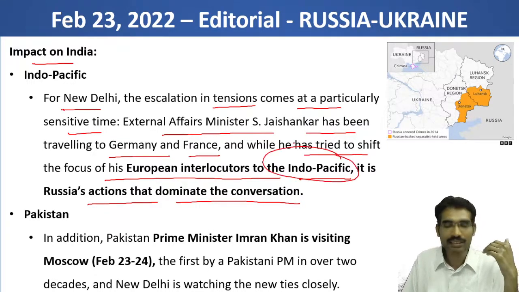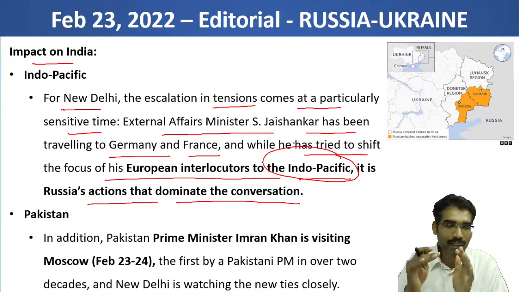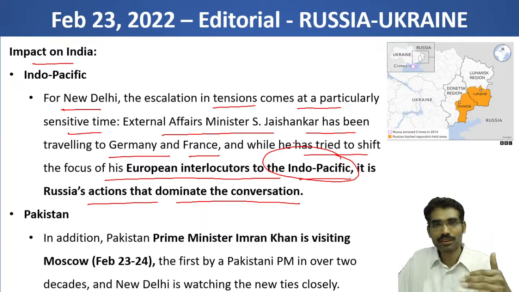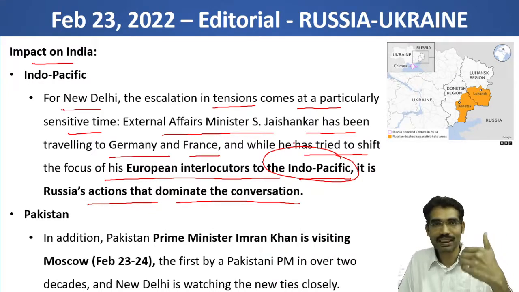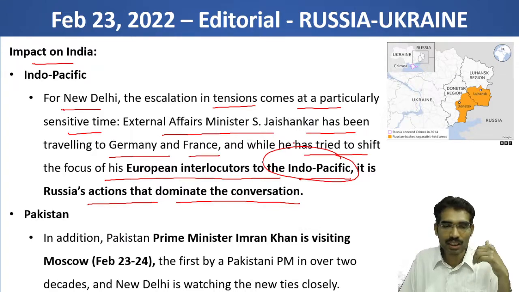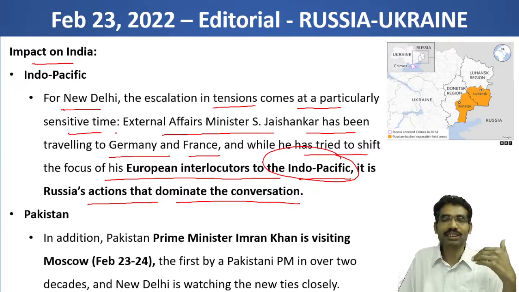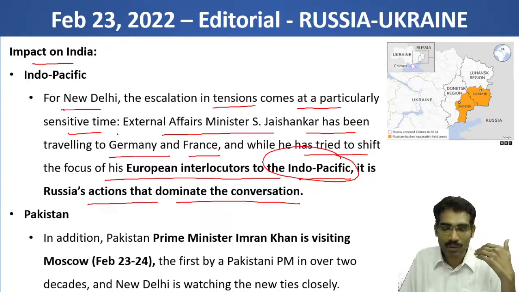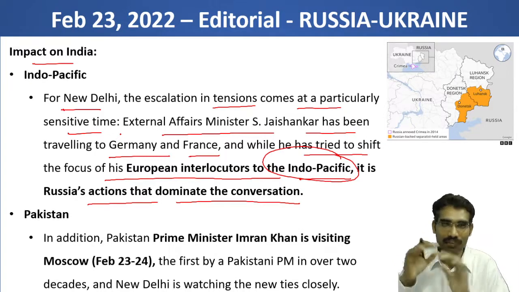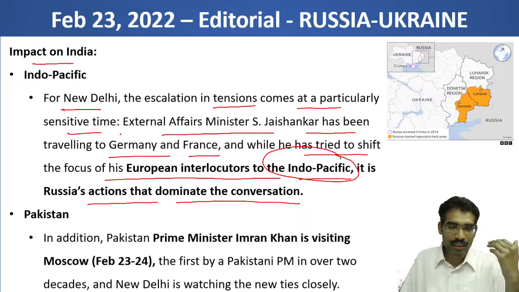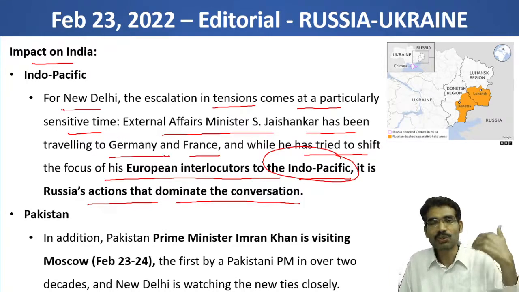So here in this context, India also became part of the informal summit of Quad. From the last week, we have seen news related to Quad also. The main area of focus of Quad was to secure India's strategic interest in the Indo-Pacific region. Now, our External Affairs Minister is trying to create awareness about the important issues in the Indo-Pacific region, and he is trying to highlight India's concerns with respect to our neighbors. In this context, now Russia's issue is highlighted.